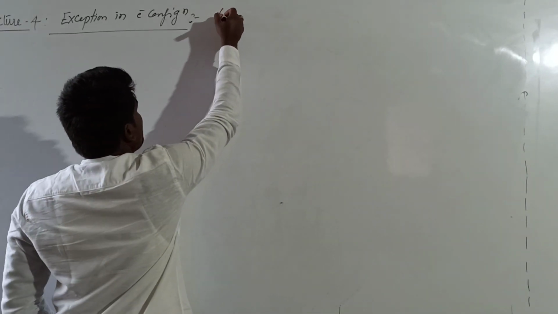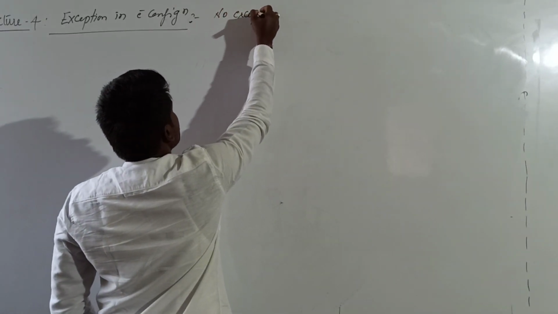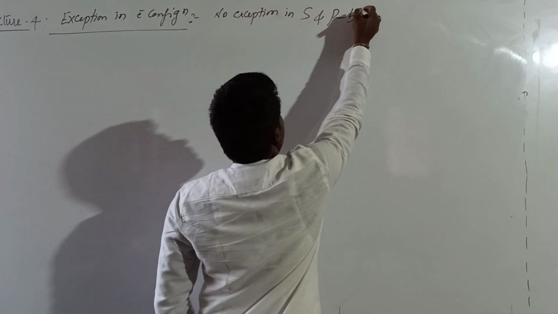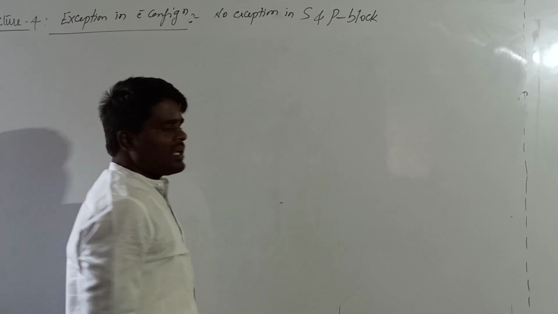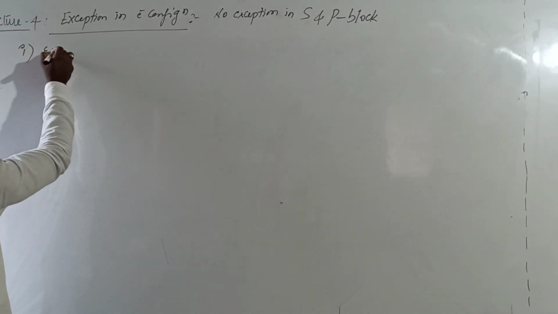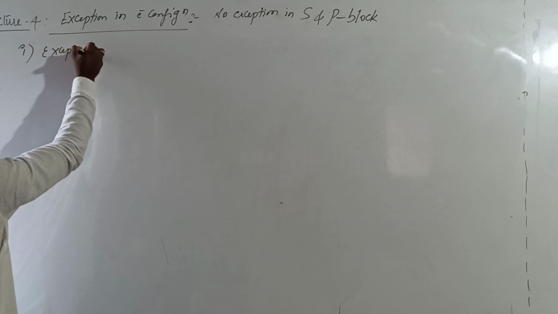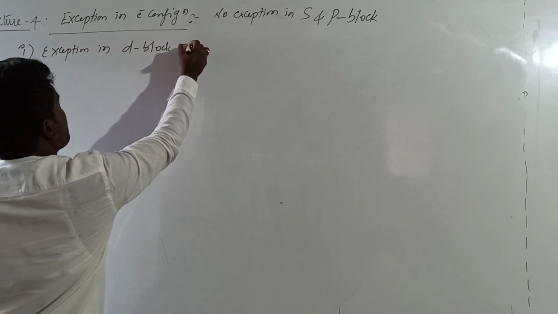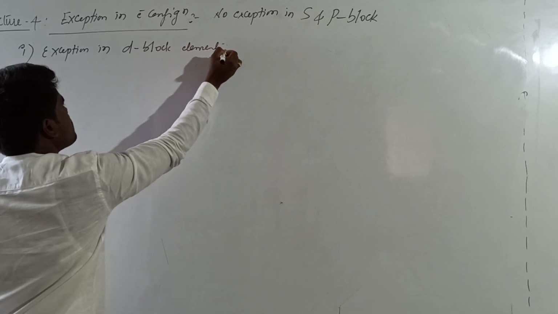First thing is no exceptions in S and P block elements. We will see the exceptions in D block elements.